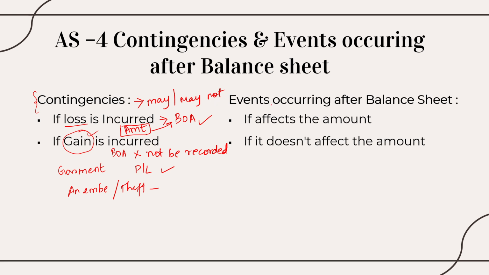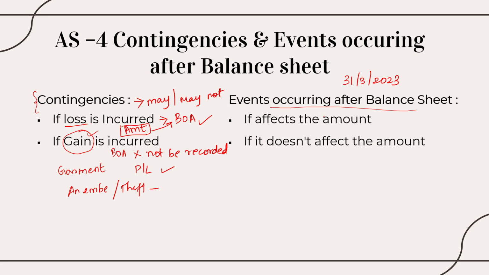Now the second part, event occurring after the balance sheet date. What is the meaning of after the balance sheet date? For example, my balance sheet closes on 31st March 2023. This is the closure date. I have to sign my balance sheet on this date, right?